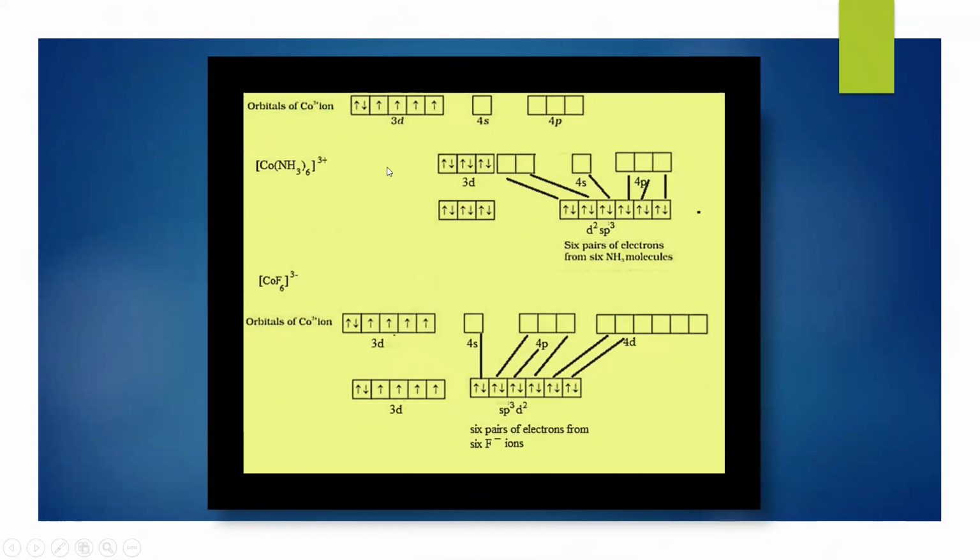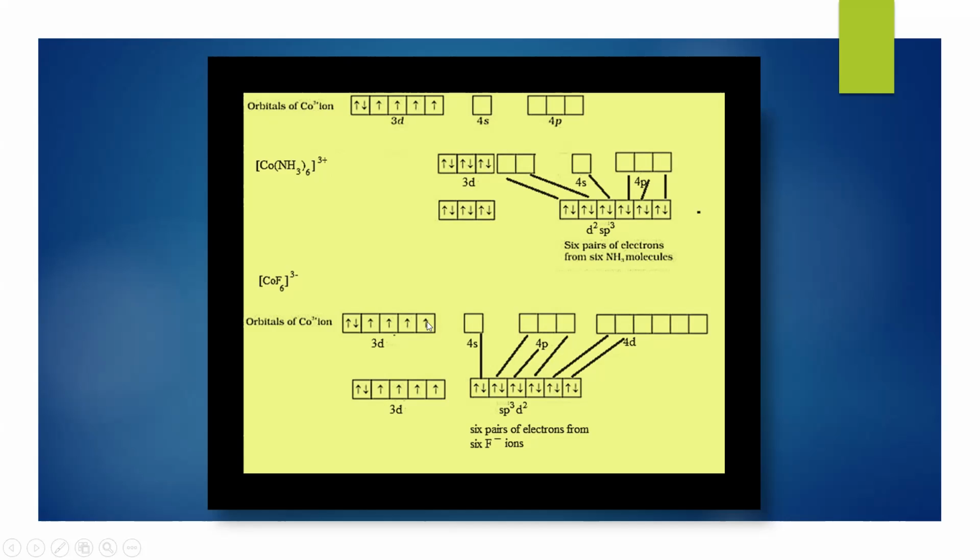So this is an example of an inner orbital complex and an outer orbital complex. You can see here how and why, depending upon the type of ligand. Here it is an NH3 ligand, six of them. As this is a strong ligand, pairing takes place and hence it gives an inner orbital complex.